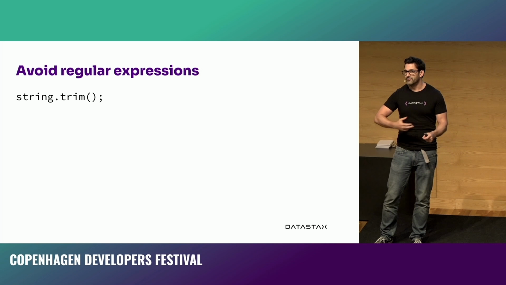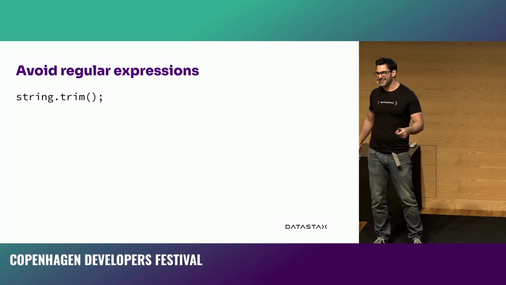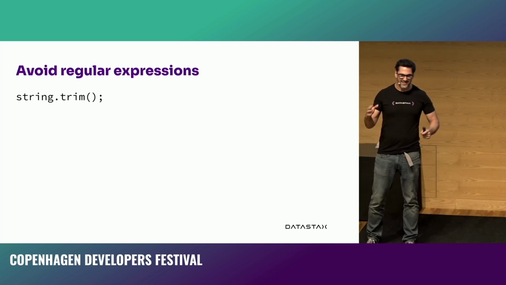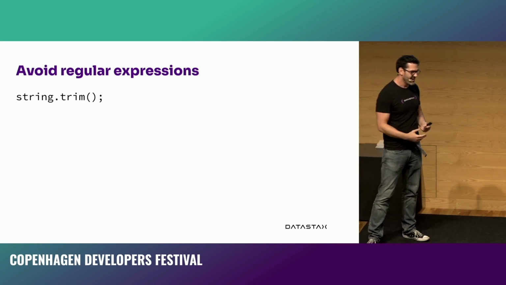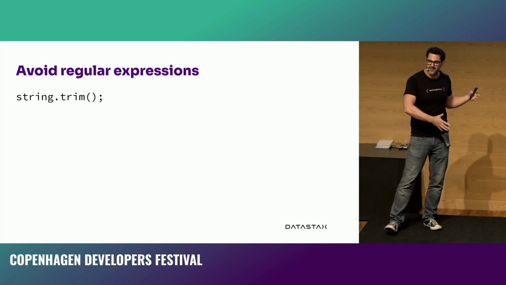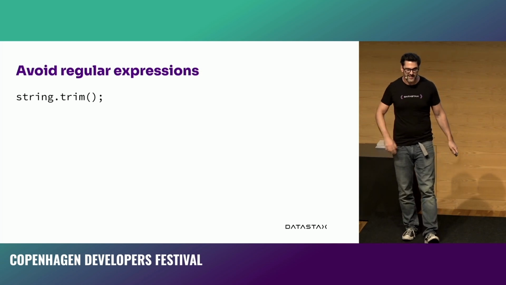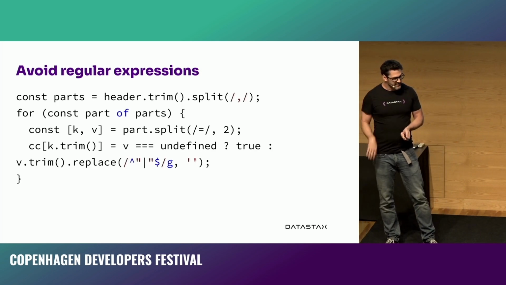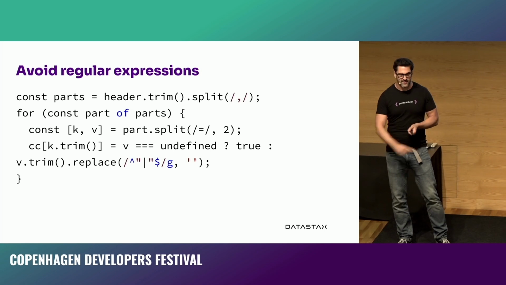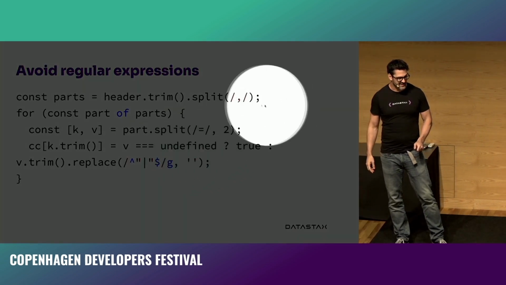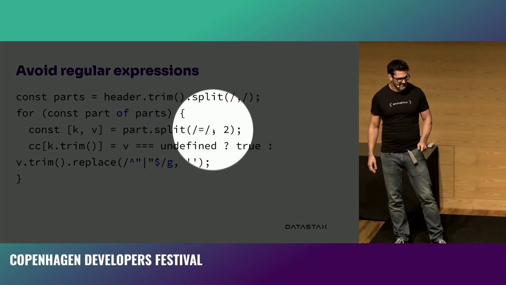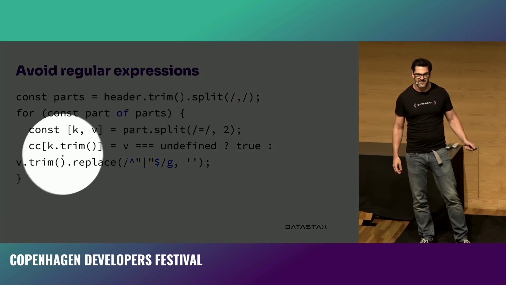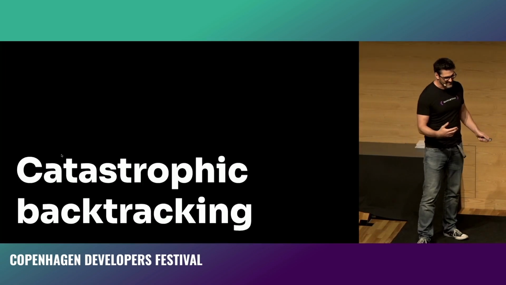Or don't use a regular expression at all. Sorry for the guy in the t-shirt there, but stop it. We've got a trim function, which is not going to cause the same issues if we are trying to trim white space off a thing. Sure, it's still going to leave that 20,000 white spaces in the middle of the thing, but that's a different error, and it's not going to take the server down. So avoiding regular expressions is always a happy thing to do here. And in the case of HTTP cache semantics, they took out the /\s*/ in their splits, and instead just trimmed the strings themselves. So avoiding regular expressions again.